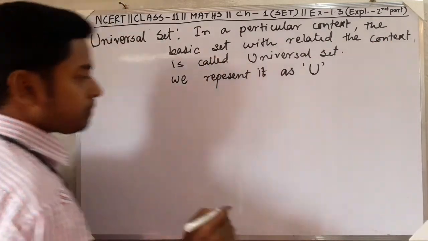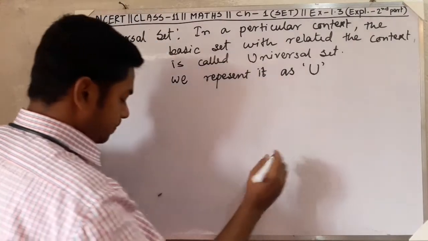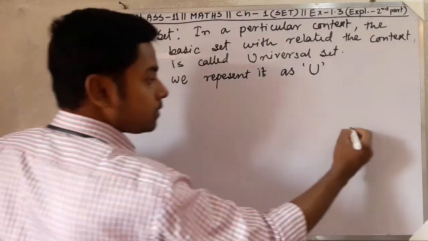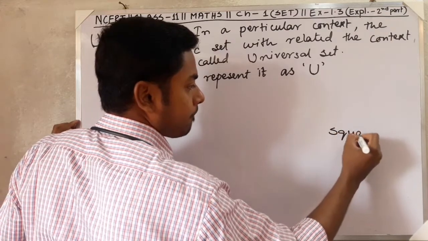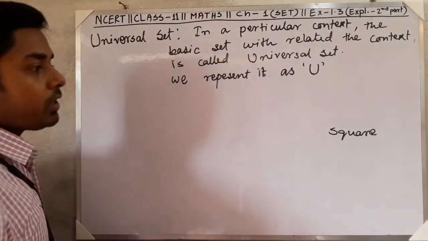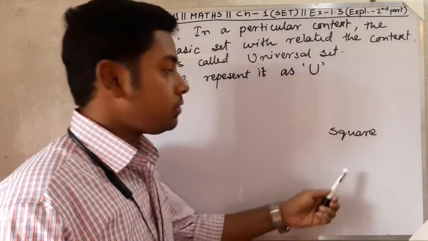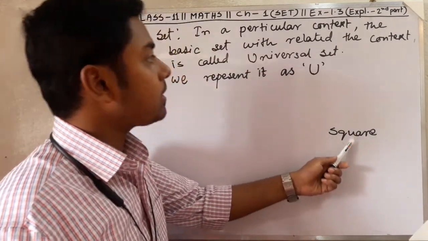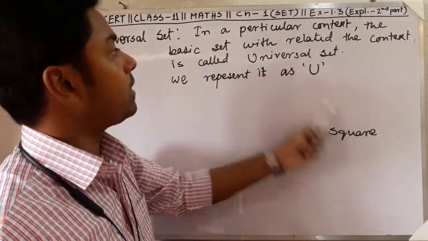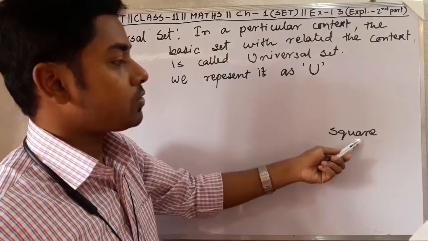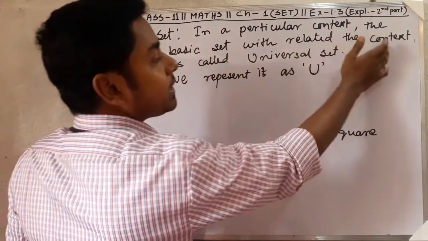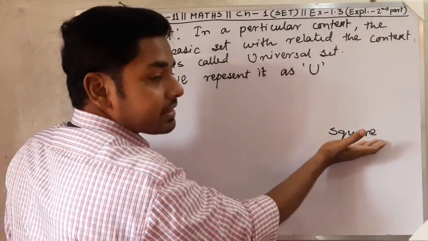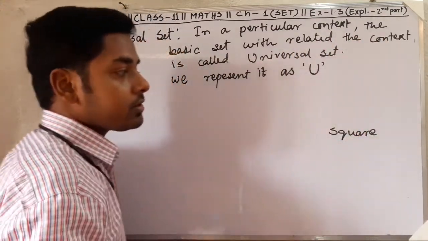Suppose I am taking an example. Suppose we are talking about the square. So we have taken a context, what? Square. In a particular context, square is the context here, and we need the basic set related to the concept. Now what is the basic thing related to the concept?